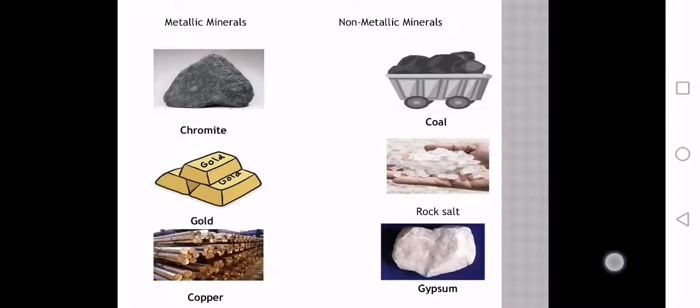Okay, now move forward and see the examples of non-metallic minerals. The first one is coal. Second one is rock salt. Rock salt means the salt which is found in the hard form, and after grinding it, this salt is used in cooking. And the last one is the picture of gypsum. And do you know class, gypsum is used in making different kinds of things, for example paints and cement.